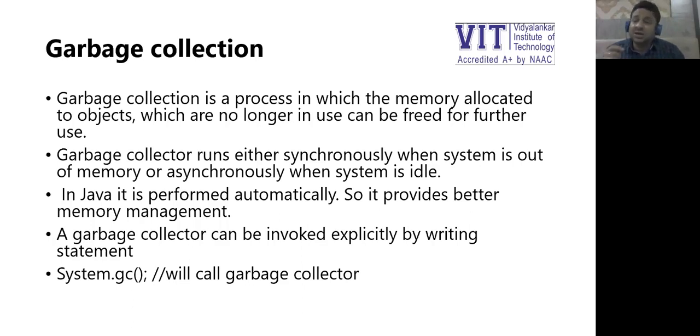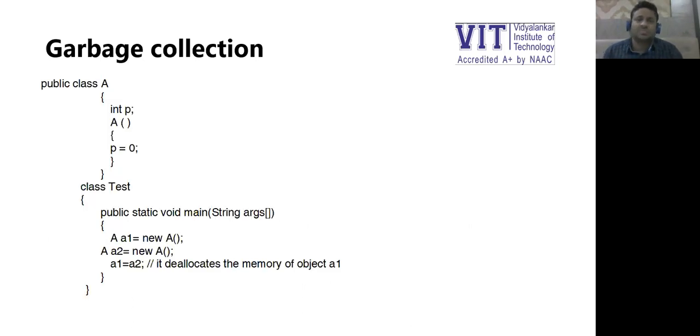Now, as I said, it is basically a subroutine that runs periodically, but can the user explicitly invoke it? Yes, you can invoke it using the System.gc method. This will call the garbage collector. Now, like the way I demonstrated, suppose we have public class A with a constructor that initializes p to 0. Now suppose a1 equals new A.